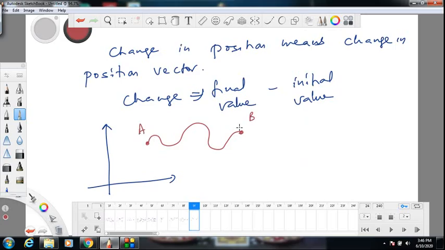I want the displacement vector. You can define the displacement vector as follows. Displacement vector is a directed line segment. First you join the initial and final points with a line segment, and then you put an arrow. So that is the displacement vector. Why is displacement important? Suppose you saw a person at A, then you went to sleep, and when you woke up you found the person at B. What do you say to your parents? The person got displaced. If they ask how much he got displaced, you will tell this length, right? That's why it's called displacement.